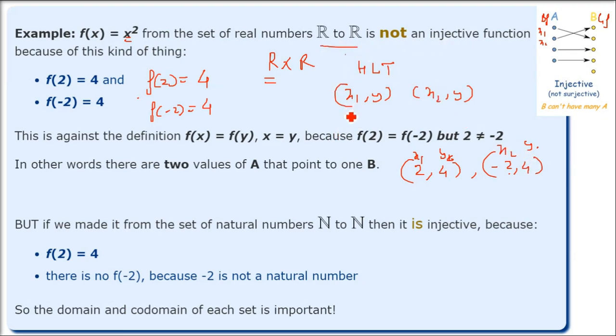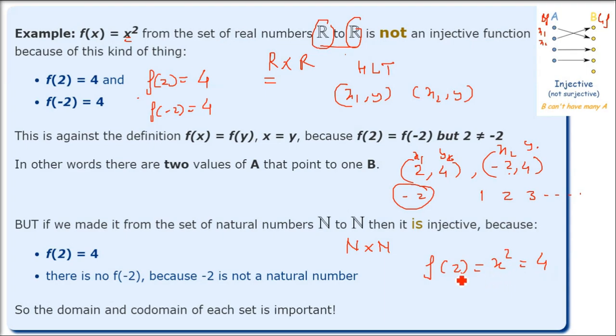Now I will just change this function. How is this function going to be injective? Now I am making it from real numbers to natural numbers. In natural numbers, you won't get negative numbers. We'll always start with 1, 2, 3 like this. -2 won't come at all. So when you put f of 2, it will be 4.